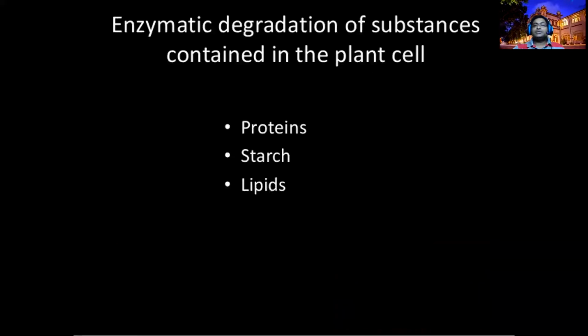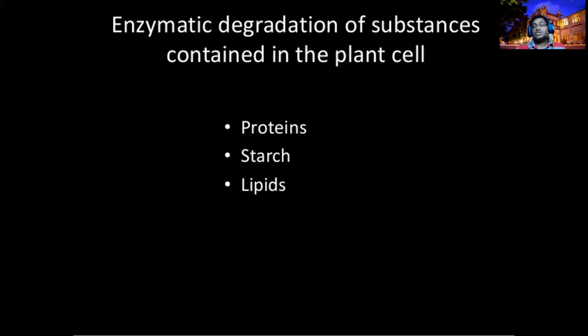So that's all for the different celluloses. But other than that, certain components will also be there in the plant: protein, starch, and lipids.